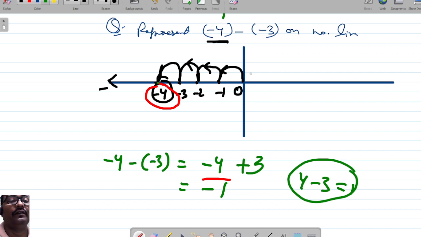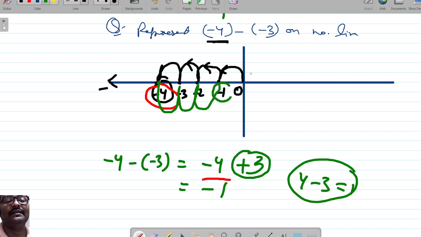From here, we will go towards the plus side. Why? Because the effective sign of 3 is plus 3, right? We'll jump 3 towards right. One jump, two jump, three jump.